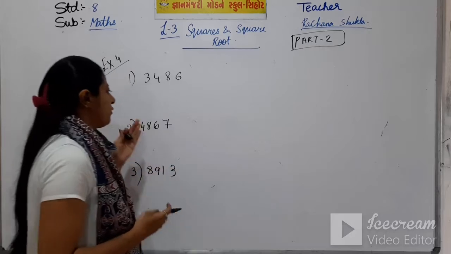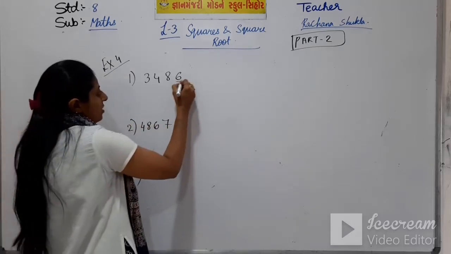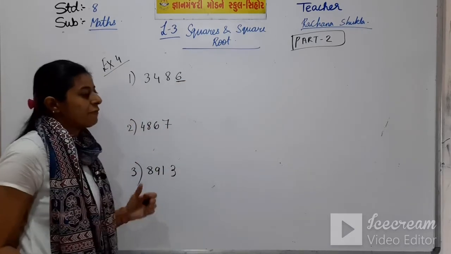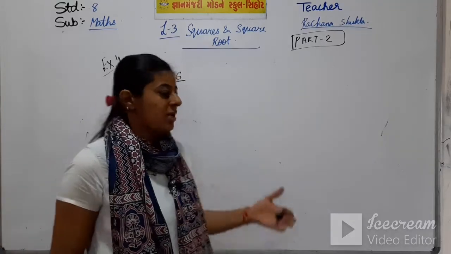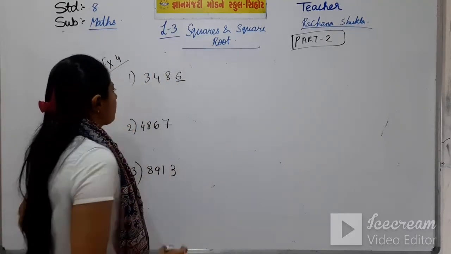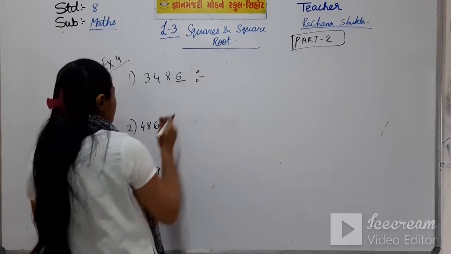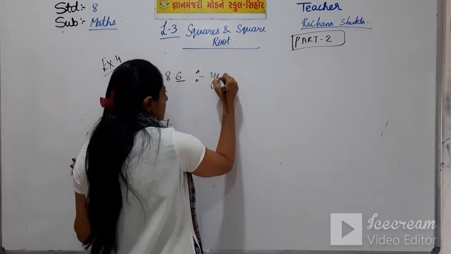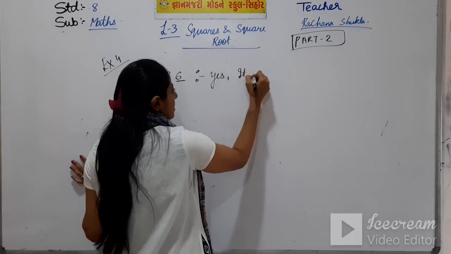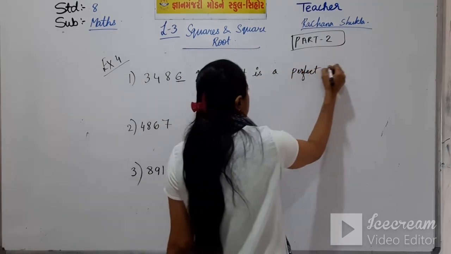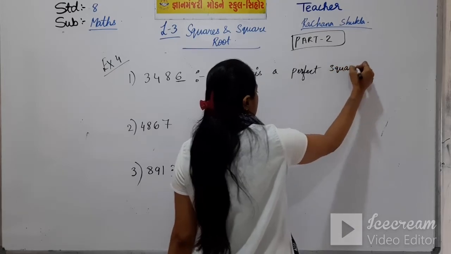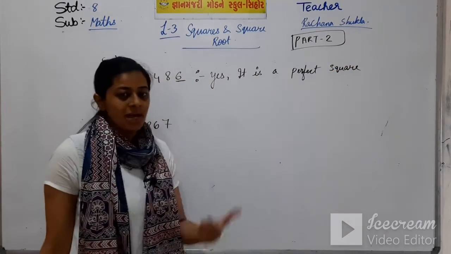Just before a few minutes we learned that in the unit place, if we have certain numbers, then the number can be a perfect square. So here it is 6. Okay students, so we will write yes, it is a perfect square. Why is it a perfect square?